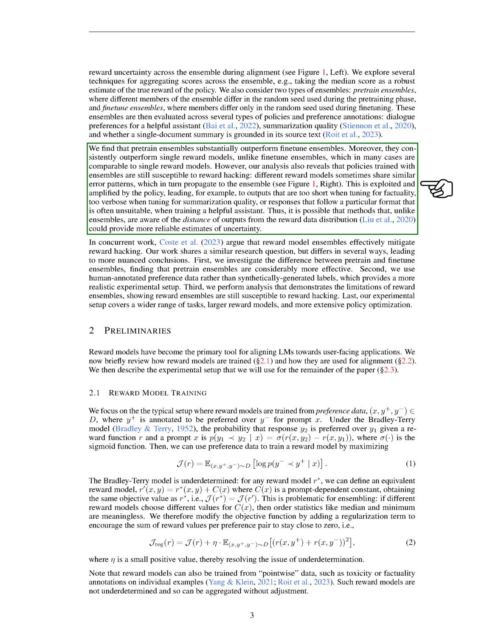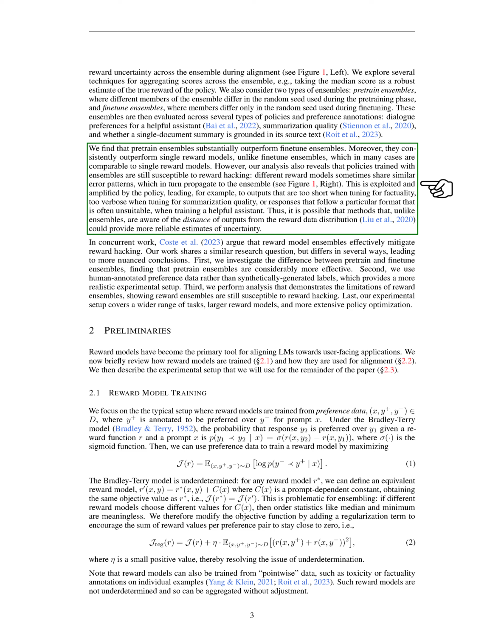This is exploited and amplified by the policy, leading to outputs that are too short when tuning for factuality, too verbose when tuning for summarization quality, or responses that follow a particular format that is often unsuitable when training a helpful assistant. Therefore, methods that are aware of the distance of outputs from the reward data distribution could provide more reliable estimates of uncertainty.